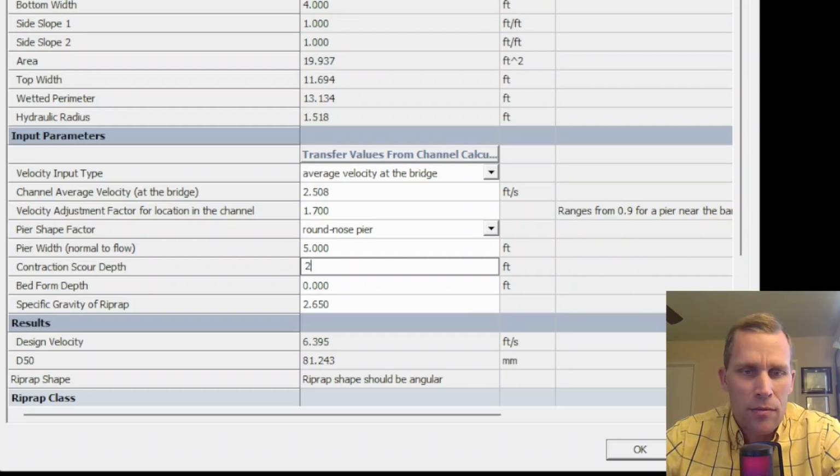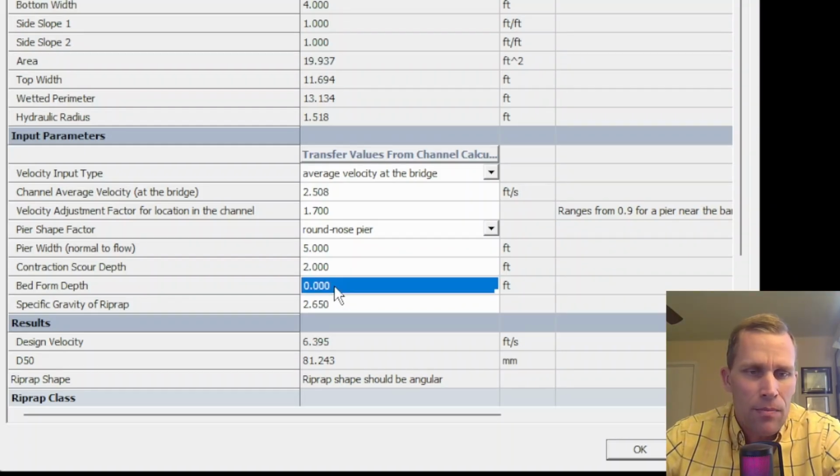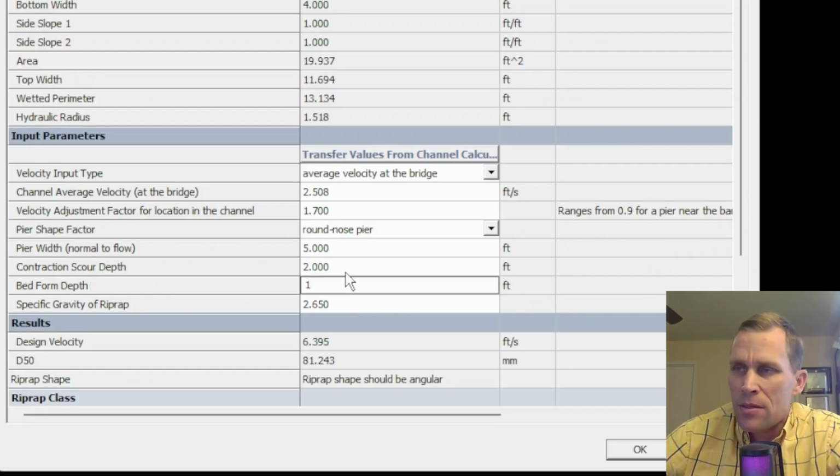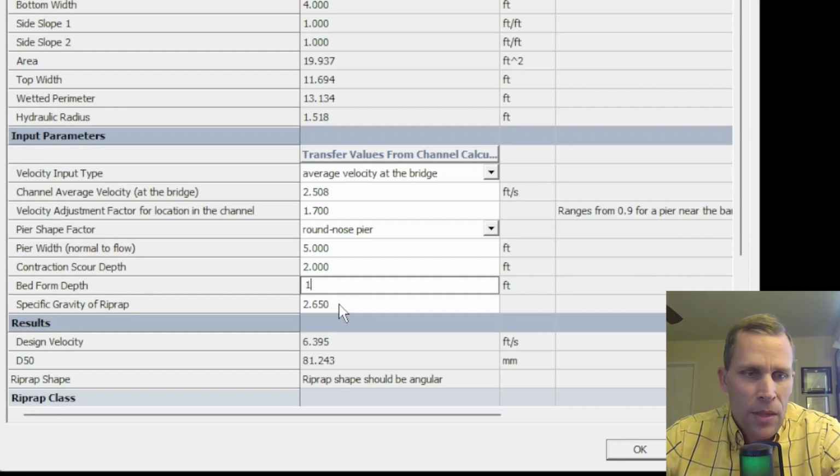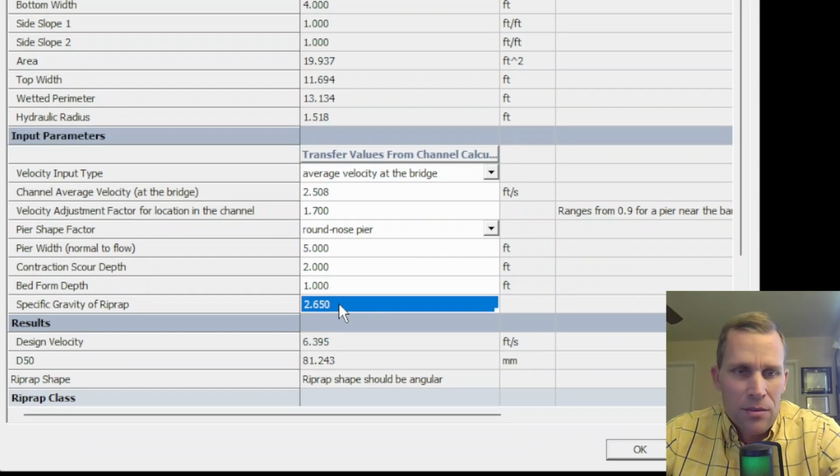I'm going to be conservative and just say 2 feet. And then the bed form depth, I'll also be conservative and say 1 foot. So the bed form depth is the vertical height of natural bed forms like dunes or ripples that develop on the channel bed under the given flow conditions. Lastly, the specific gravity is 2.65. I'll just go ahead and use that.